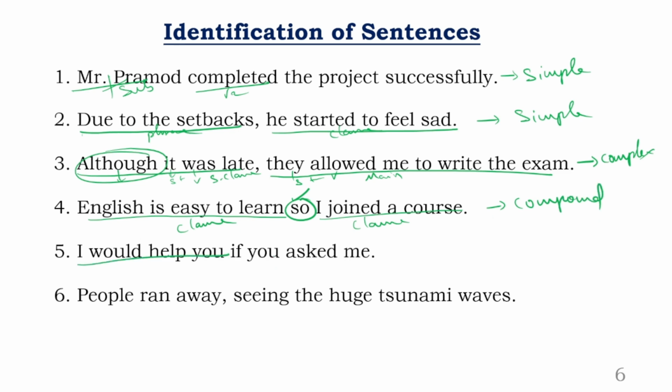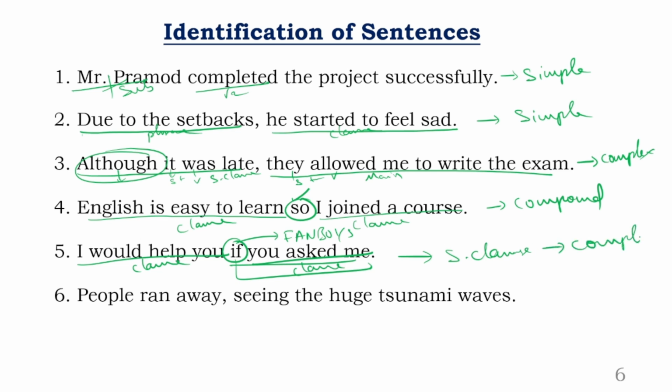Next, I would help you if you asked me. I would help you is one single clause. If is a conjunction, you asked me is another clause. Now, the word if is not part of FANBOYS. Just remember like this: if the conjunction is not part of FANBOYS, that is a subordinating conjunction. If a FANBOYS conjunction is there, that is a coordinating conjunction. So since there is a subordinating conjunction, that part is a subordinating clause. So together that makes up a complex sentence.